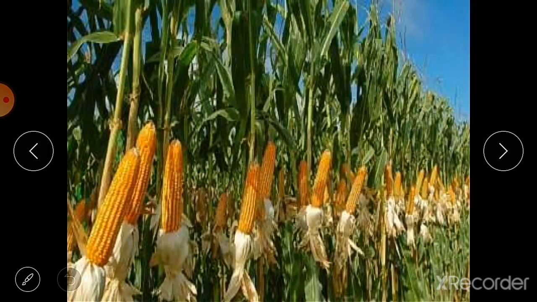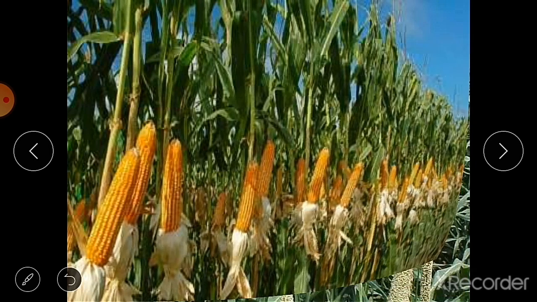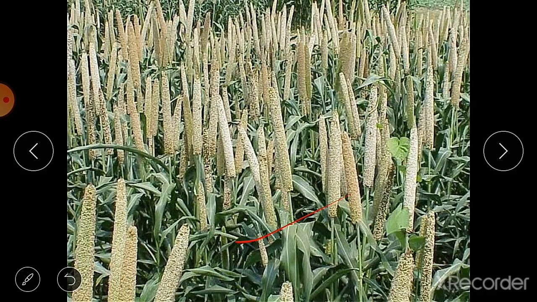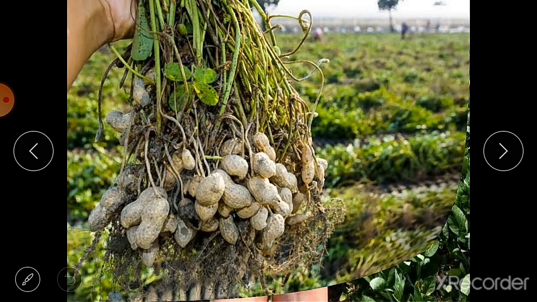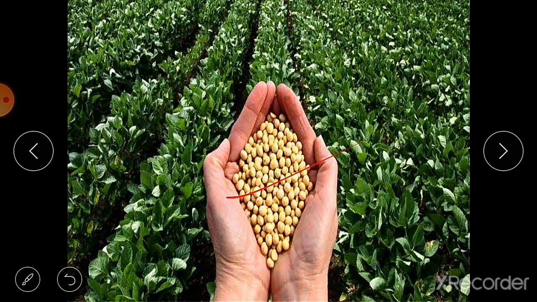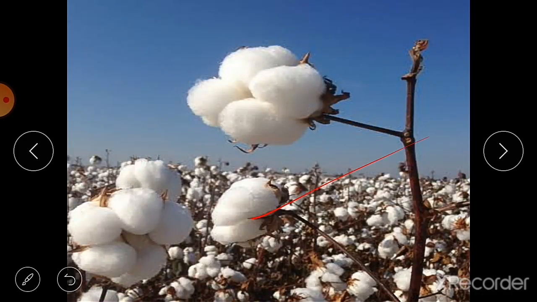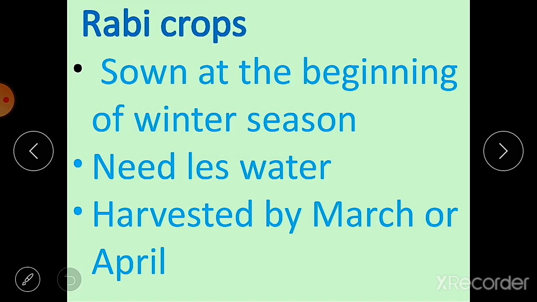We will see some examples of kharif crops. So maize, in Hindi we say makka, then millets, bajra, groundnut, soybean, cotton. These are some examples of kharif crops.